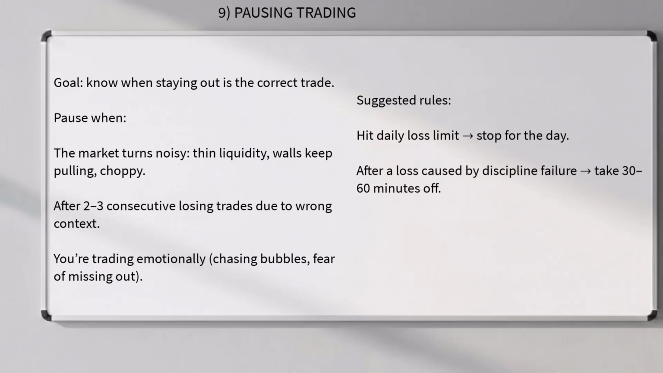9. Pausing trading. Goal. Know when staying out is the correct trade. Pause when the market turns noisy. Thin liquidity. Walls keep pulling. Choppy. After 2 to 3 consecutive losing trades due to wrong context. You're trading emotionally, chasing bubbles, fear of missing out. Suggested rules. Hit daily loss limit, then stop for the day. After a loss caused by discipline failure, take 30 to 60 minutes off.